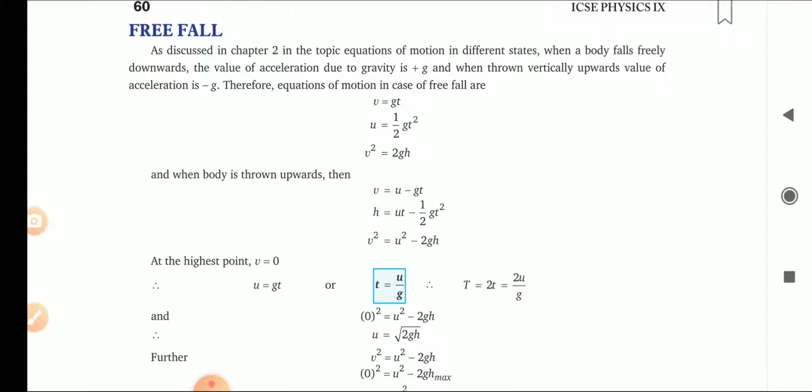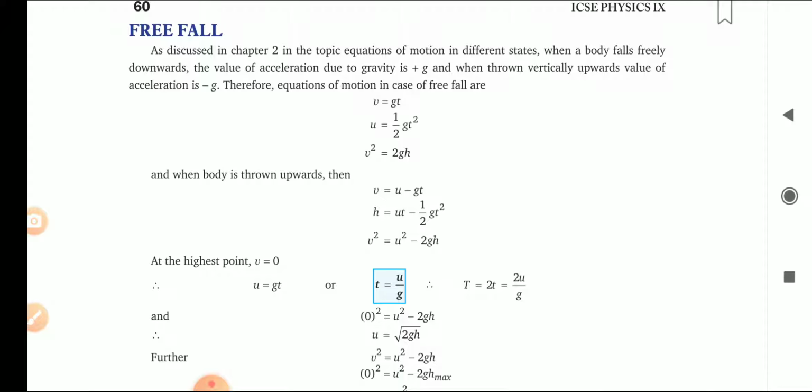Instead of linear acceleration a, we take the acceleration due to gravity g. Since the initial velocity is 0, the body is at rest initially and then dropped, u is 0, so v equals gt, and s equals half gt square.